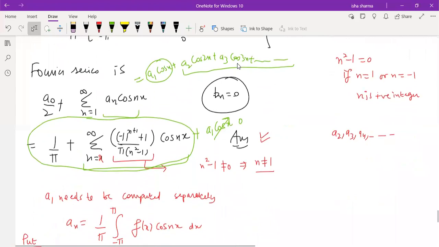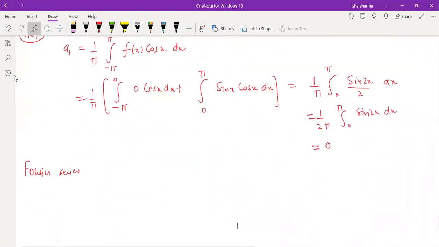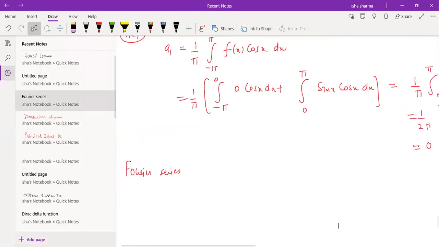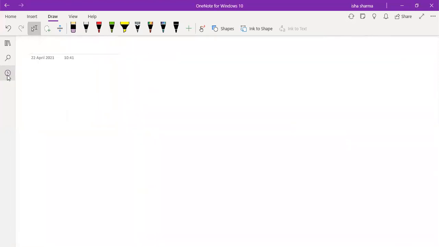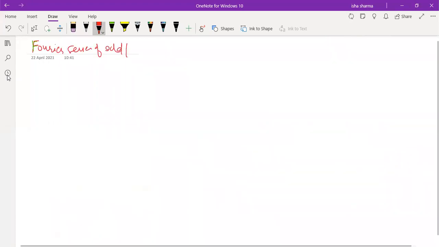So let me move ahead with the next topic. Actually, it's not a next topic, it's something we have already discussed, but let's discuss it a little bit more formally now. Fourier series of odd or even function. In the questions we have done so far, I was also giving you ideas about what will happen if the function happens to be an odd function or an even function. So now let's do that again.